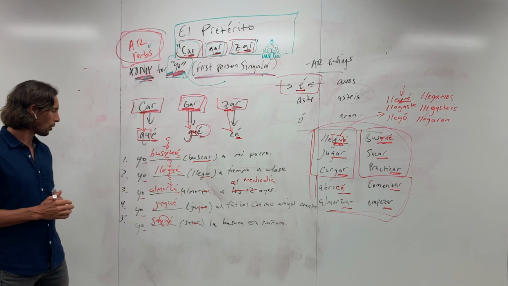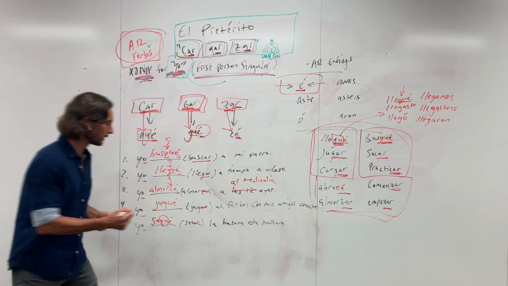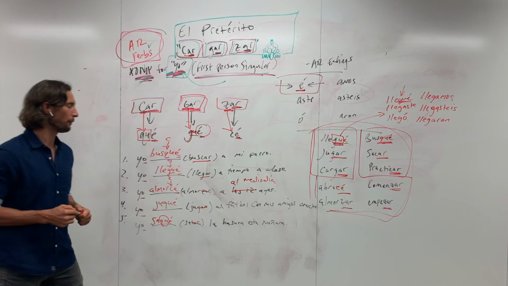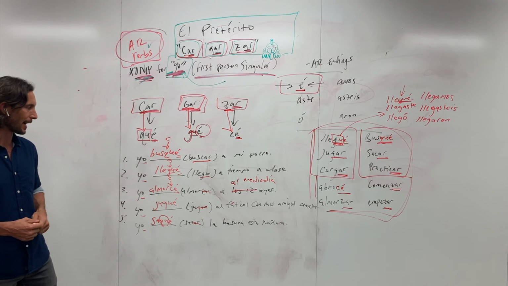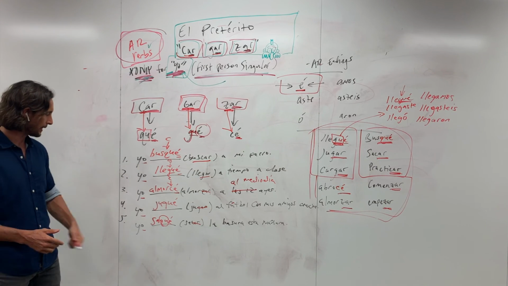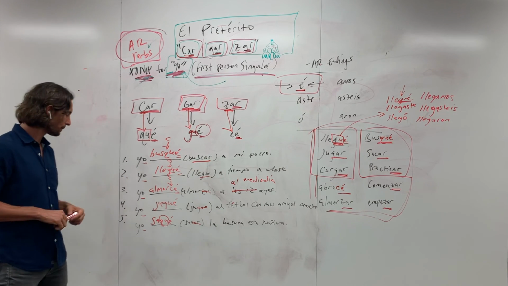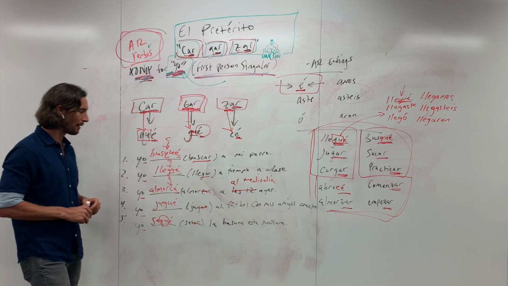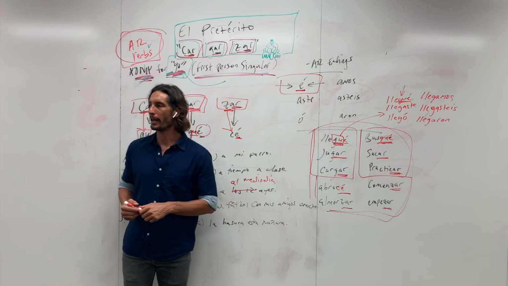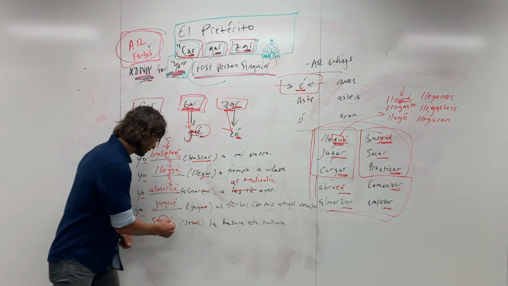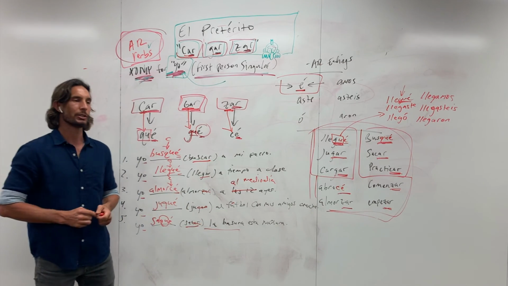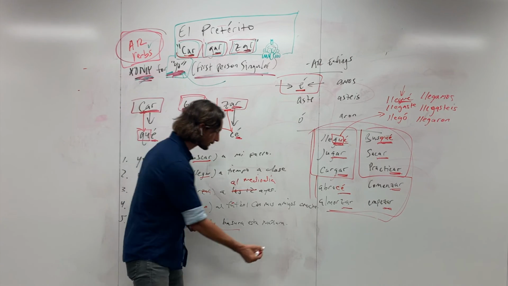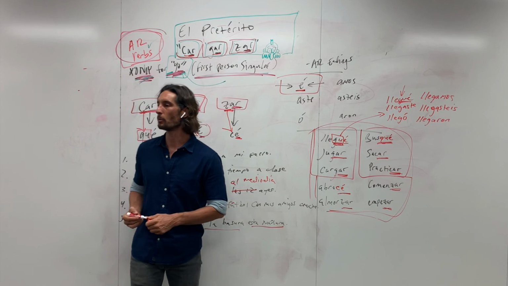Número 4, yo jugué al fútbol, right? There's a little accent there. Yo jugué al fútbol con mis amigos anoche, anoche being last night. So I played soccer with my friends last night. And then the last one, número 5, yo saqué la basura esta mañana. So I took out the trash. So sacar la basura means to take out the trash. Yo saqué la basura esta mañana, so this morning.